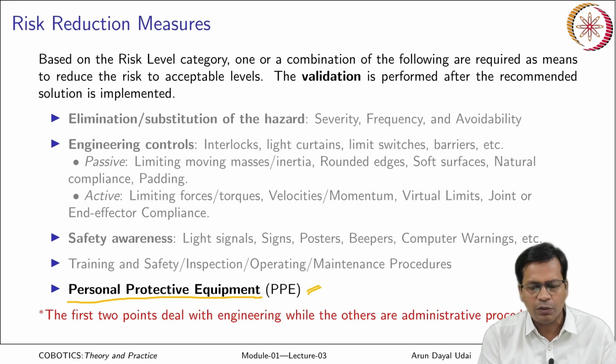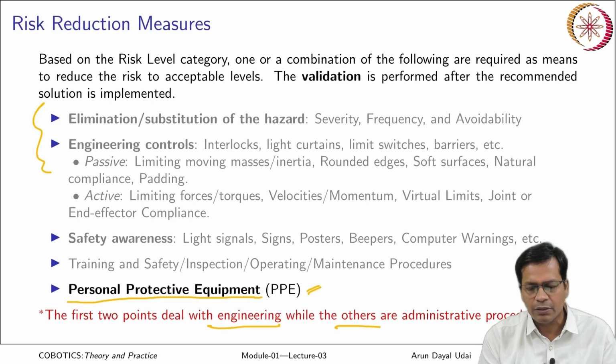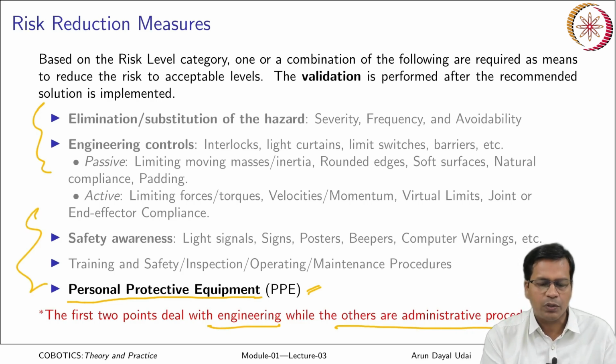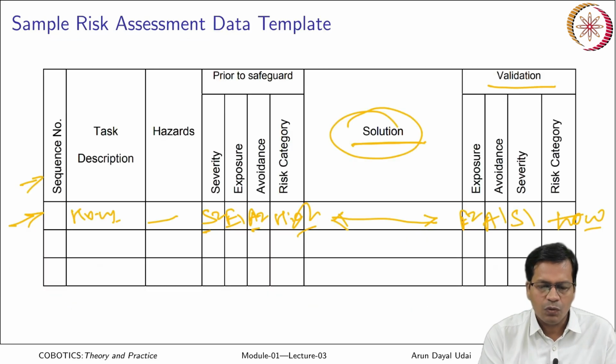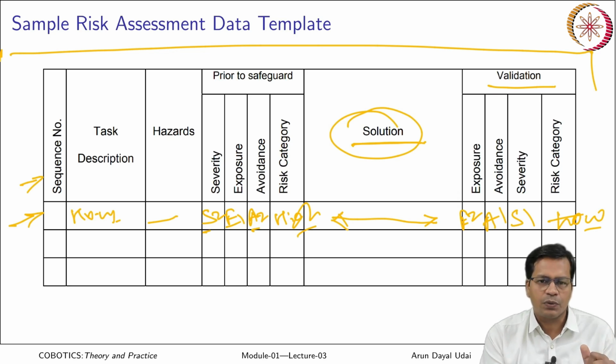So you see the first two points dealt mostly with engineering, while the others are administrative procedures. They are dealt with in a different way. So this is how risks can be reduced. Ultimately you follow the complete procedure, and finally risk is assessed and reduced.